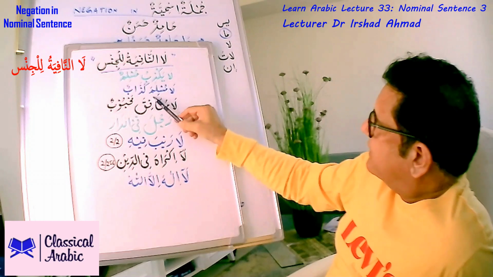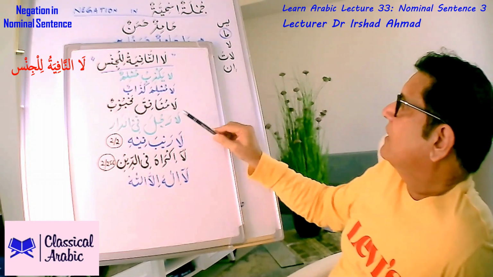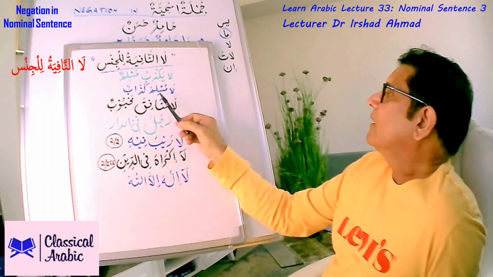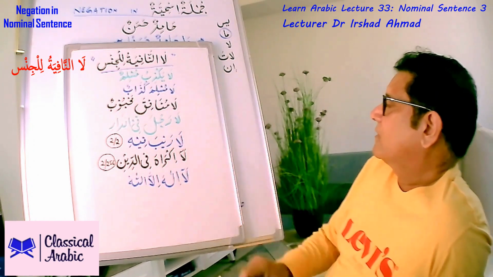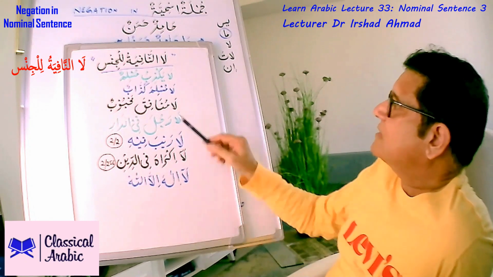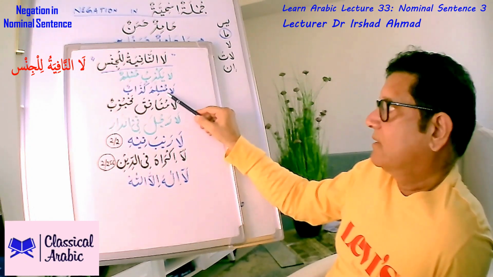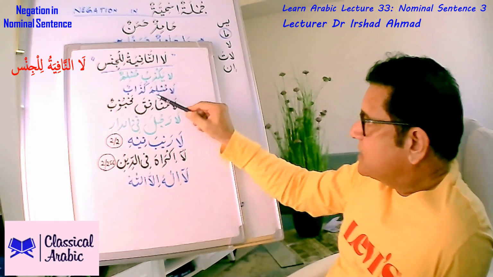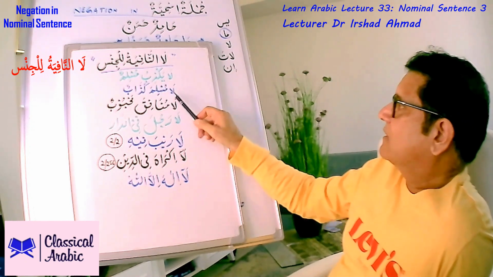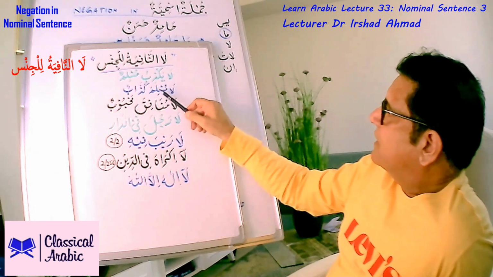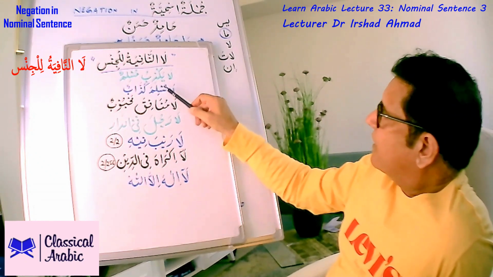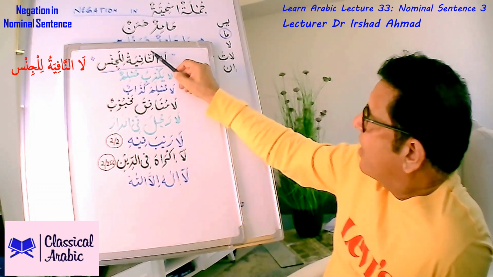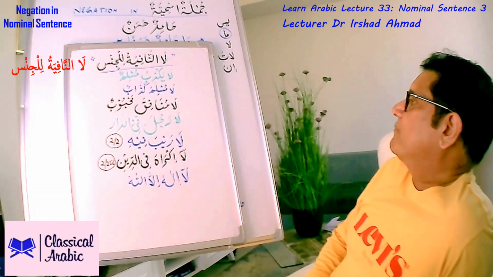And where do we get that from? If we look at this noun, we'll see this noun is in nasab. This noun is nakira. And this noun does not have tanween either. So if a law is followed by a noun with these qualities, that the ism will be in nasab, nakira, and without tanween, that law will be la nafiyatu lil jins.